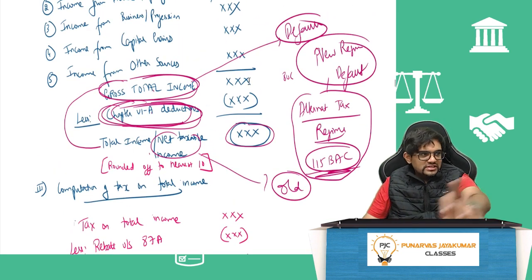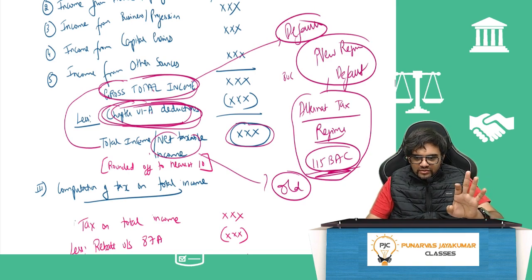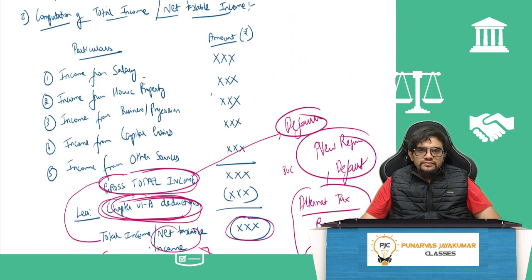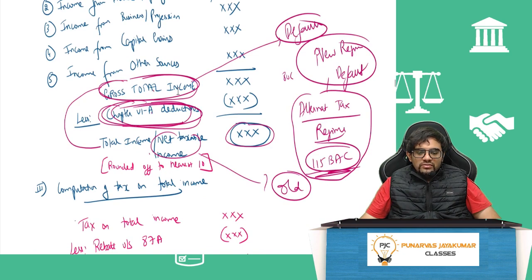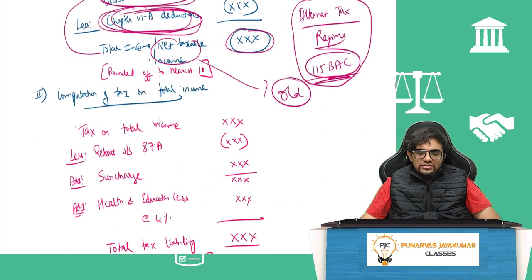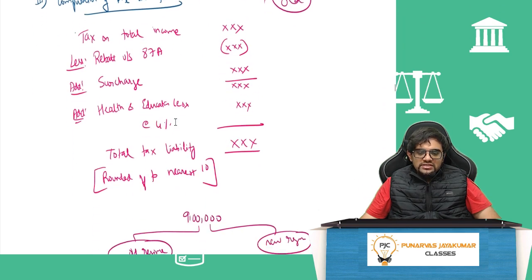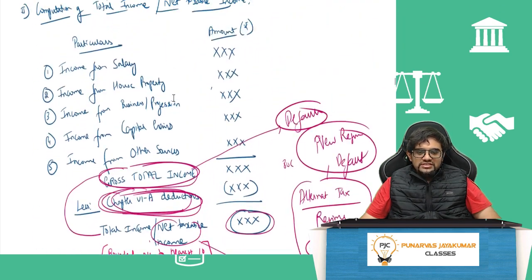You forget about whatever else I've written there, only these things. Income from salary, income from house property, income from PGBP, capital gain, other sources. What will I get? GTI, gross total income. Minus, what will I do? Chapter 6A deductions. And then what I will get is total income or net taxable income. And from net taxable income, I will compute tax on total income, rebate, surcharge, cess, and total tax liability. So just write this basic structure.